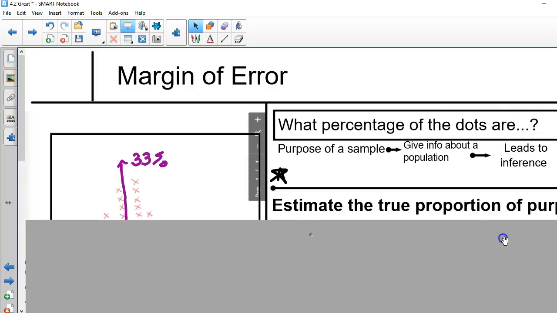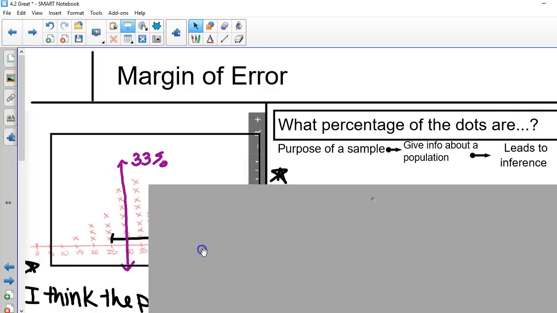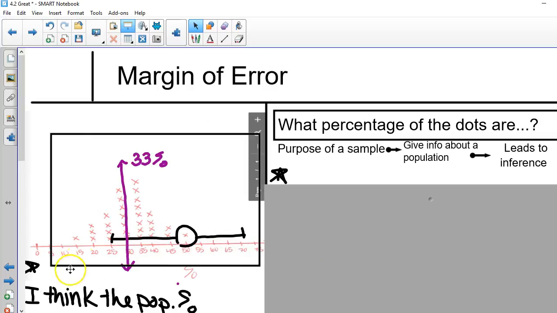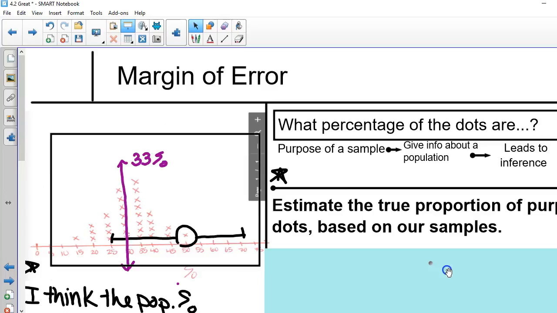We talked about that in class right now. So if you look over here, I have the graph, okay, right here. I have everyone's sample plotted on here in the percentage. Now we're going to draw conclusions about that population. I asked, estimate the true proportion of purple dots based on our sample. Most people guessed anywhere between 30 to 40%. Why? Well, most of the dots stacked up around there.